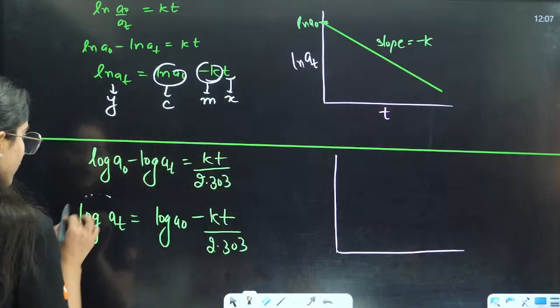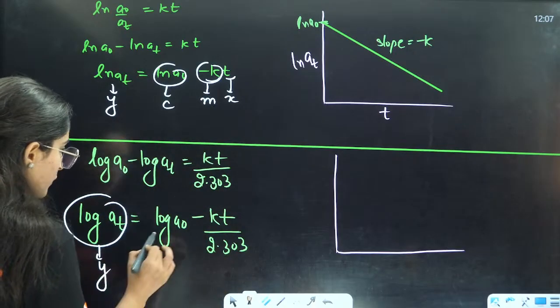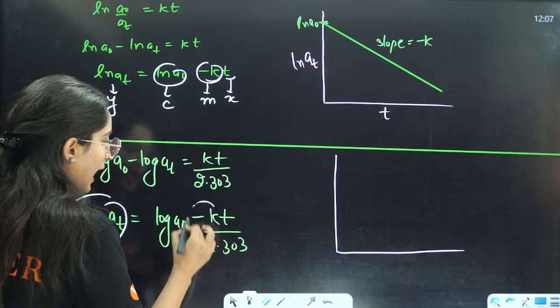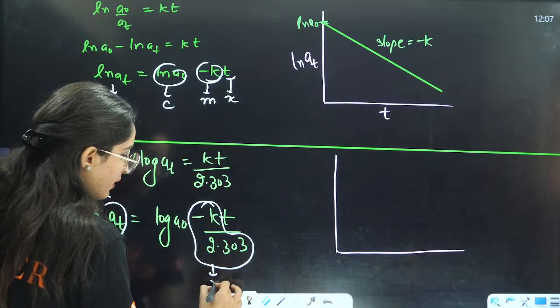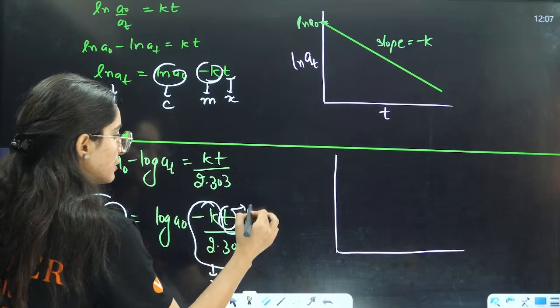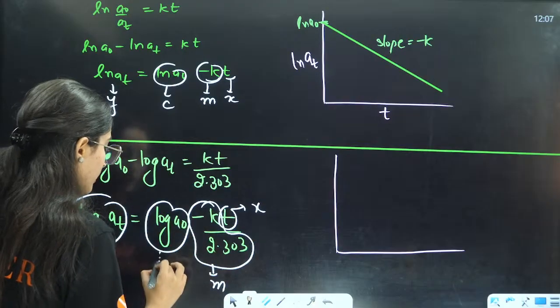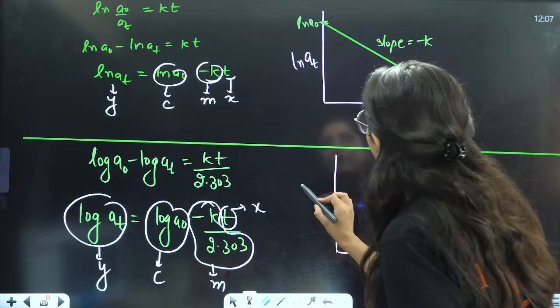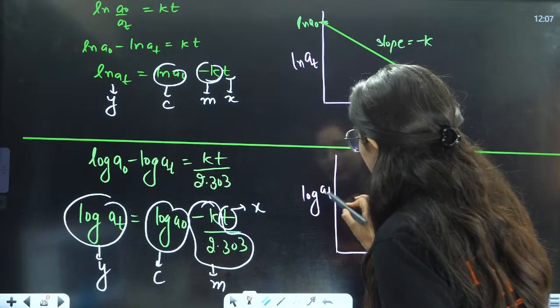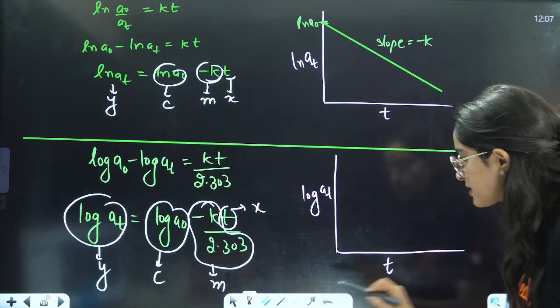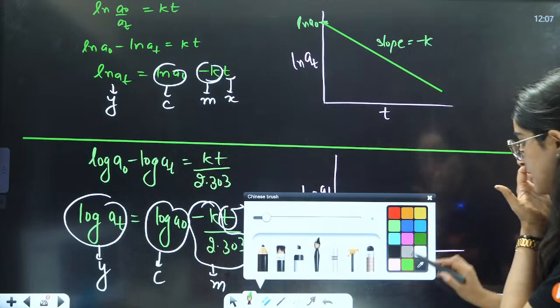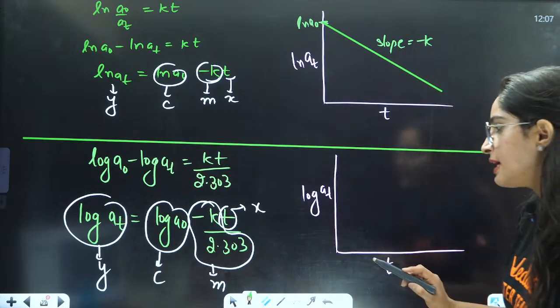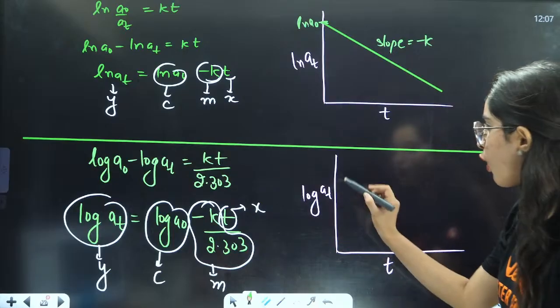So this is my Y. Y equals, this is my M, this is my slope, M. This is T, the X-axis. This is your intercept C, right? So if you want to draw the graph here, this will be log base 10 AT, this is time. The intercept is C, that is log A0.